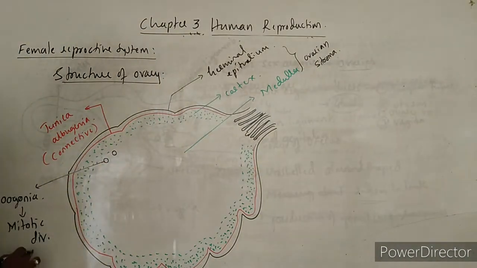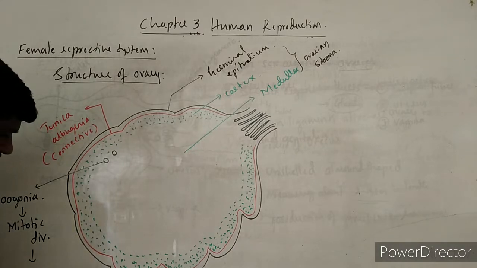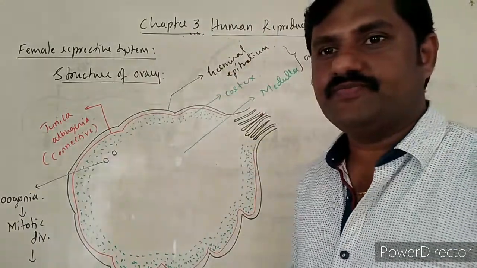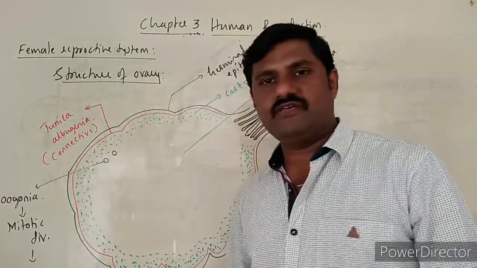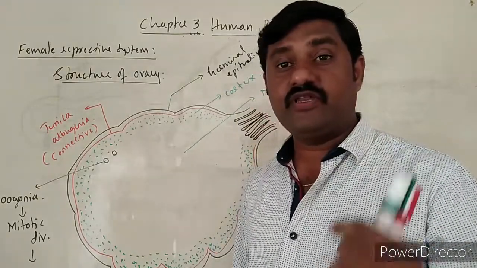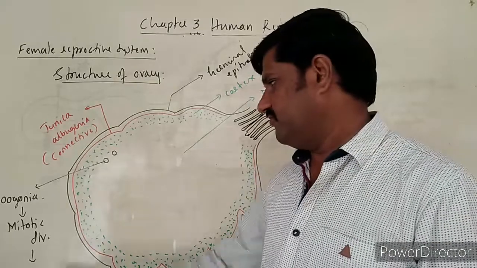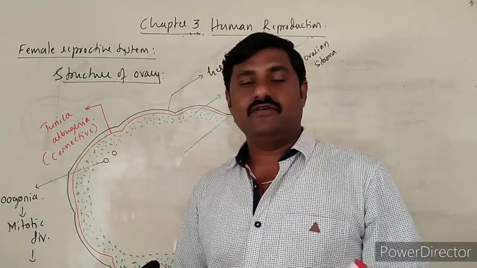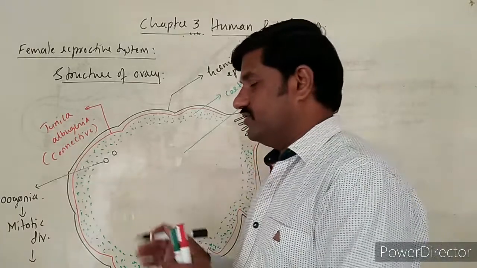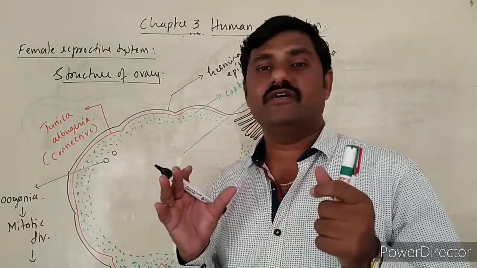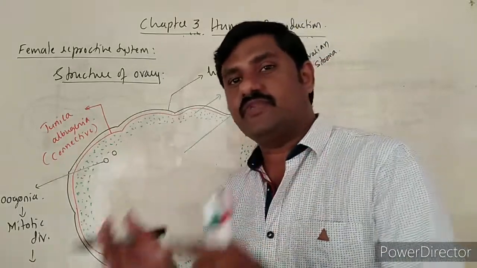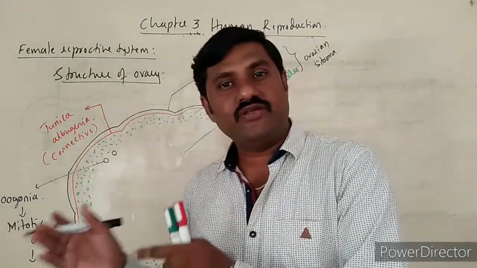In the eighth week, it may reach up to 6 lakh oogonia, and in the 5th month it may reach about 70 lakh oogonia. So millions of these oogonia are formed in the fetal condition itself, and some of them degenerate and some others develop into the primary oocytes.